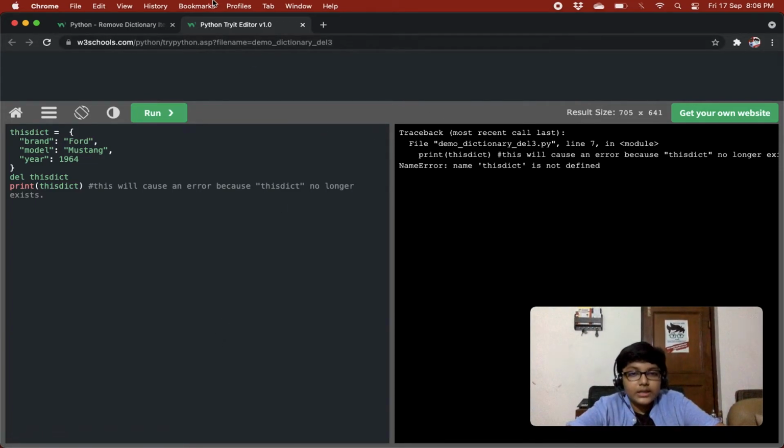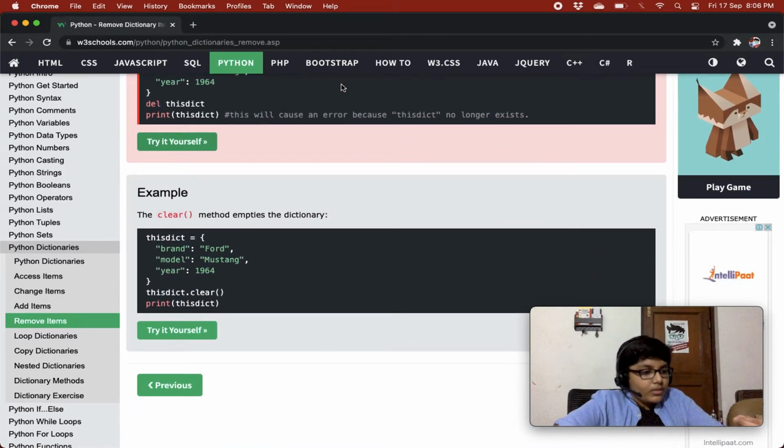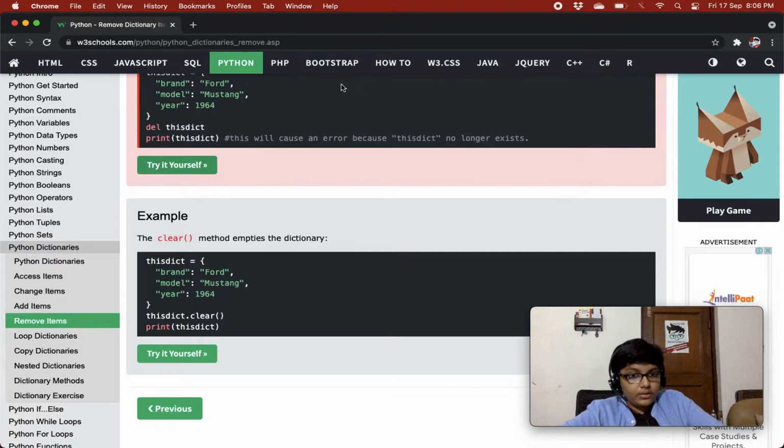So here we are getting an error when we are trying to access it, as it's not there.